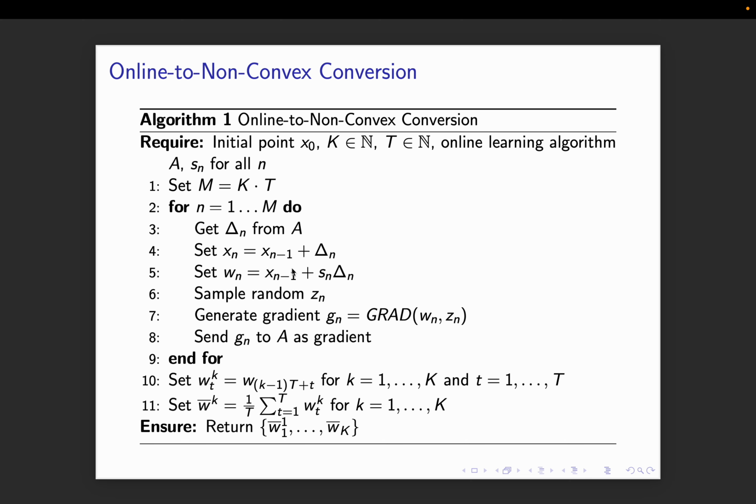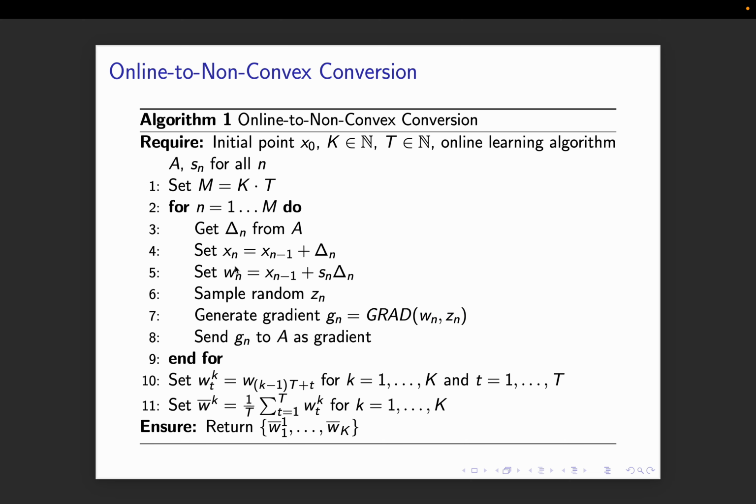So take that step. Now set my wn to be xn minus 1 plus a random number between 0 and 1 times delta n. So wn is a random point between xn minus 1 and xn. Now if I sample a random zn, or zn could be given by an adversary, who knows, generate the gradient gn, which is the stochastic gradient evaluated at wn on the input point.